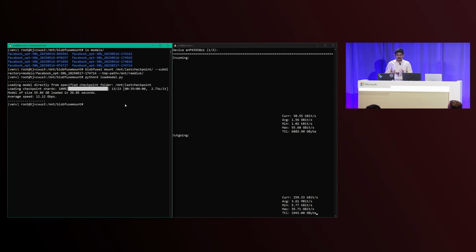why I'm excited to introduce a feature called preload on BlobFuse. Preload warms up this cache and the data that you need before the application really needs that data. So what you have to do with preload is tell BlobFuse to go get me that data, and it's going to get that data and keep it ready for you. Let's see that in action. First, I'm going to unmount the checkpoint that I just loaded so that it's not going to use up the existing one.